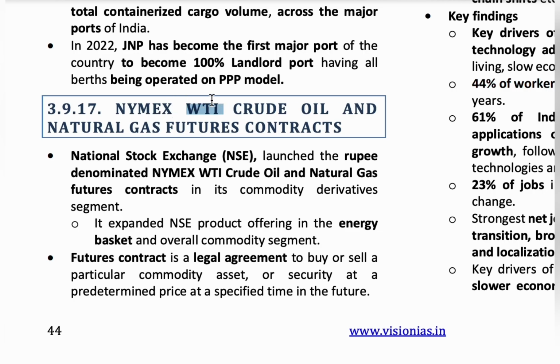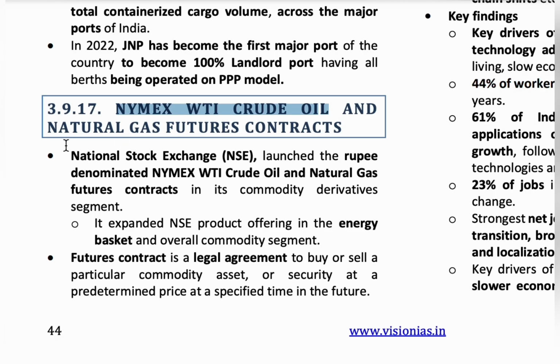So it is a producing company and this one is a trading company. So both these came together. Okay, so Nymex WTI crude oil, both these: this is a crude oil extraction company and this is a crude oil trading company. So both these came together. Okay, Nymex WTI crude oil. Hope you understood this first statement.